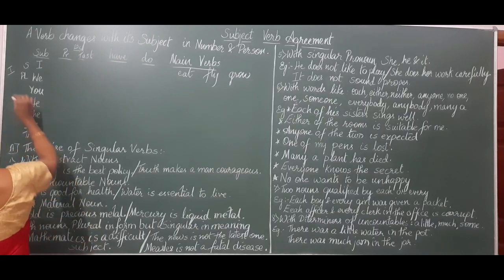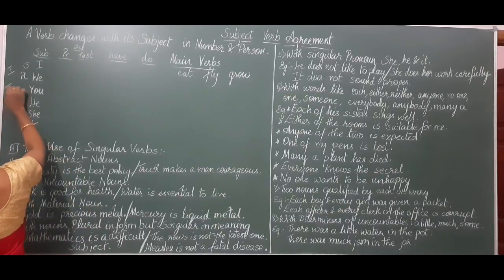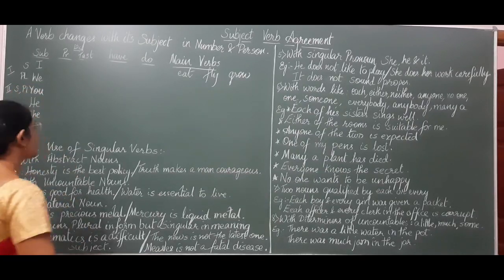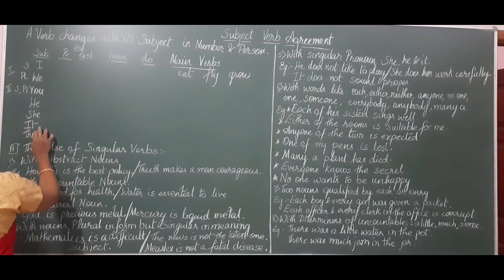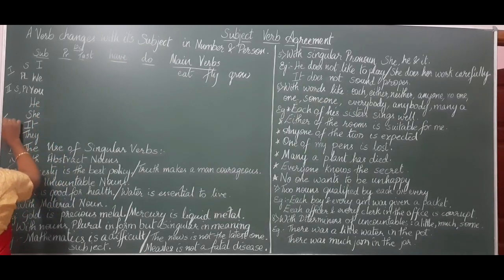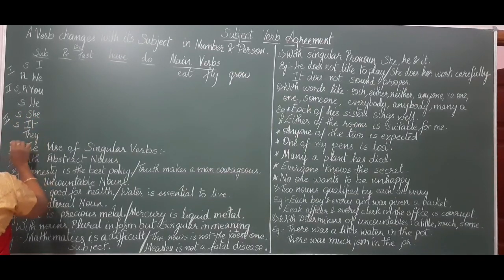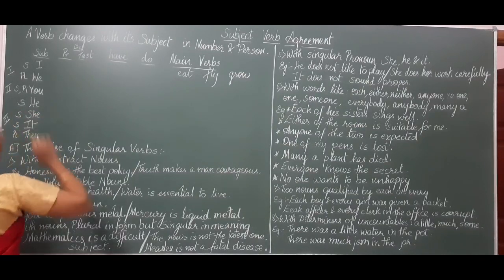You is the second person, used for singular as well as plural. He, she, it, they are third person, where he, she, it are singular subjects, and they is a plural subject.